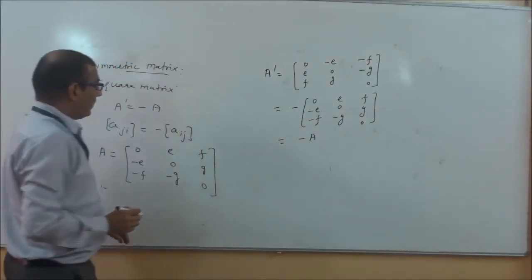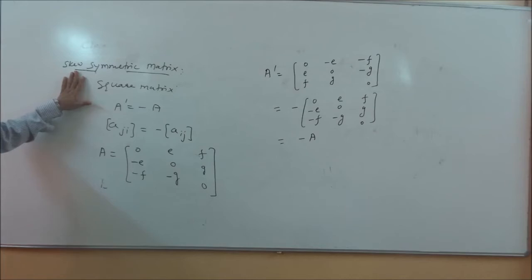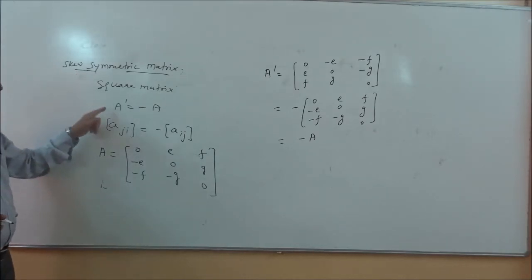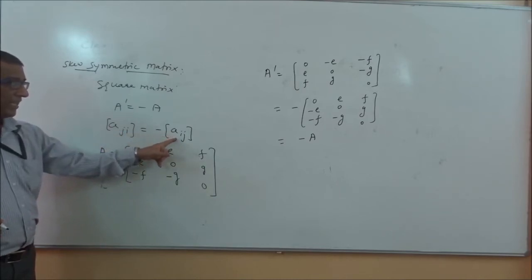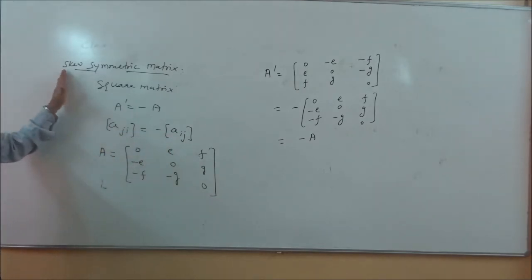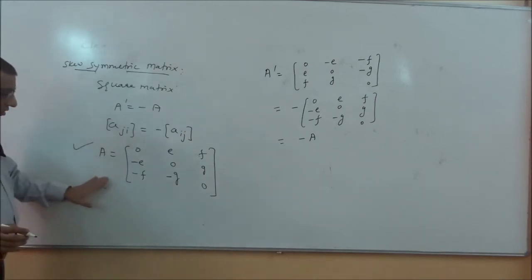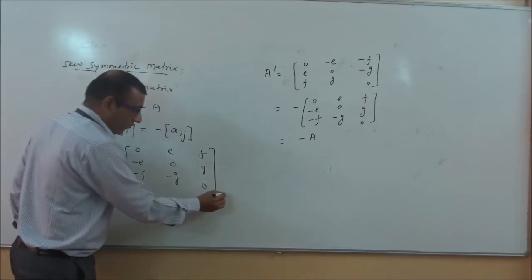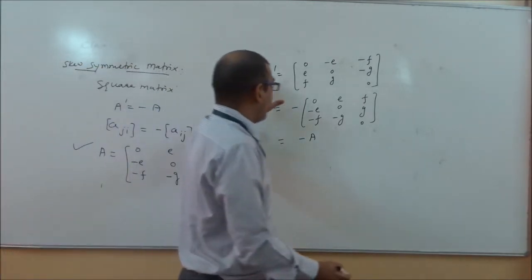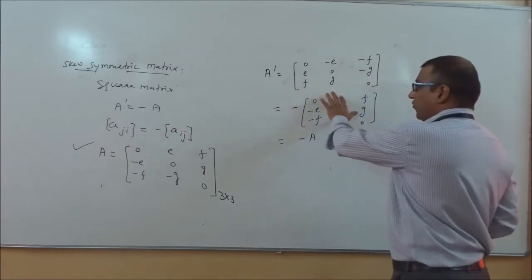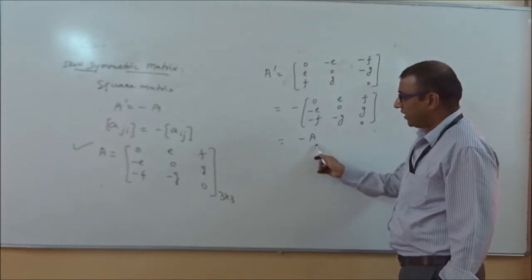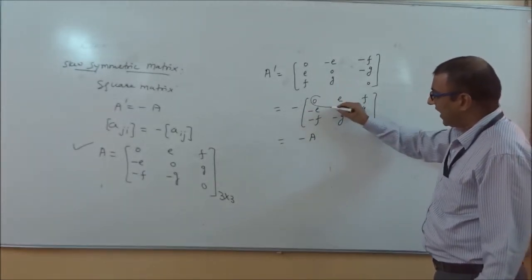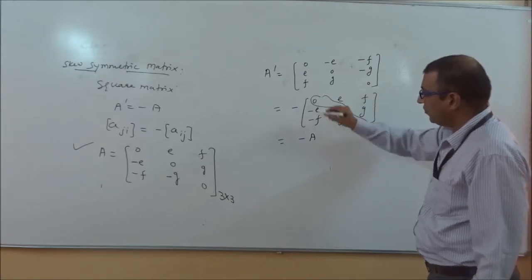So if you notice here, as I said, for a skew symmetric matrix, first we want a square matrix, and if A dash equals minus A and Aji is equivalent to minus Aij, then we can say such type of matrix is known as a skew symmetric matrix. So I am taking one example here, A equals such type of matrix. This is 3 by 3, that's why it is a square matrix. Now we will continue with the transpose. When you go through the transpose and take the minus sign, again you will get minus A. So the condition is there: A dash equals minus A. And one more point is there. If you see all the diagonal elements, these are equivalent to 0.